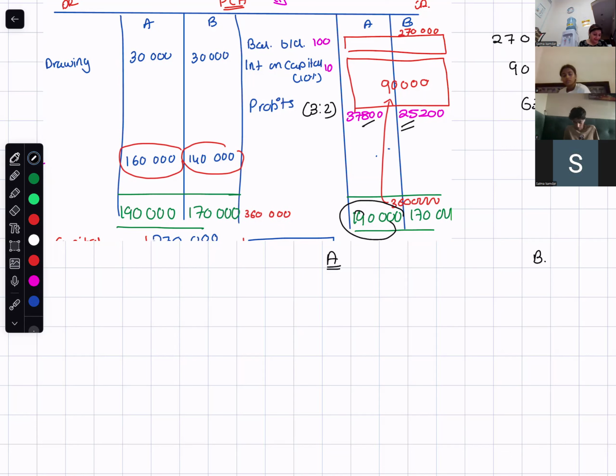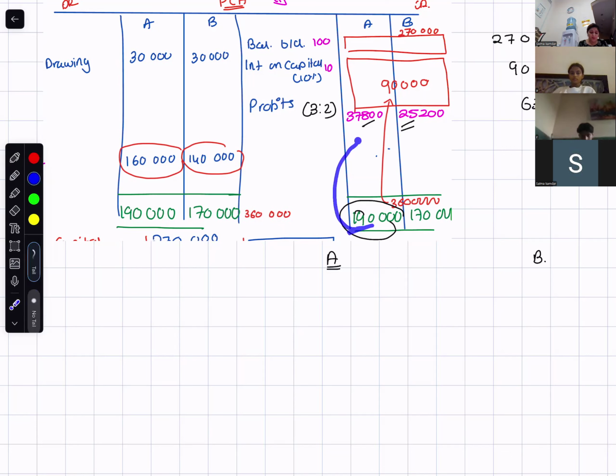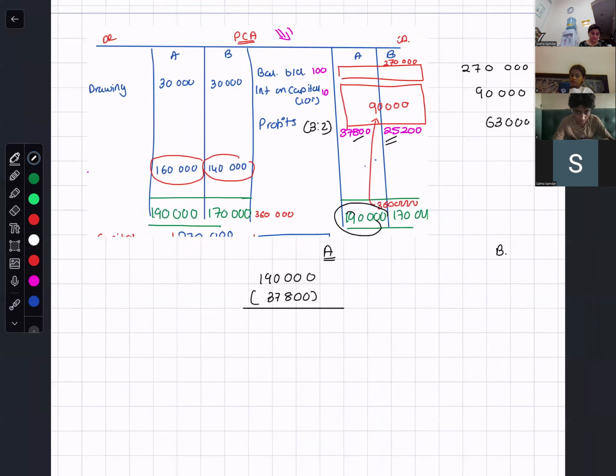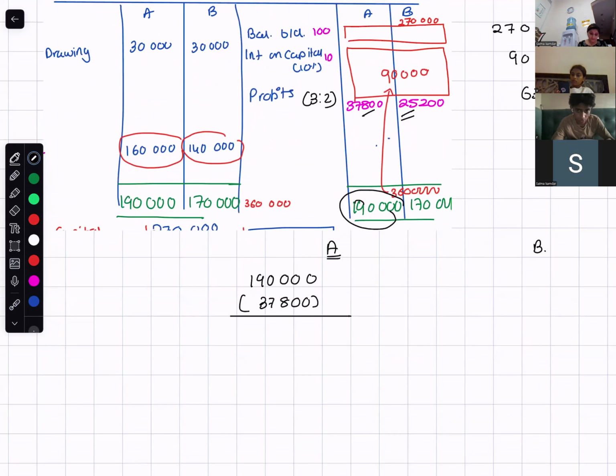Come on. For A, 190,000 minus 37,800 is how much? 152,200.